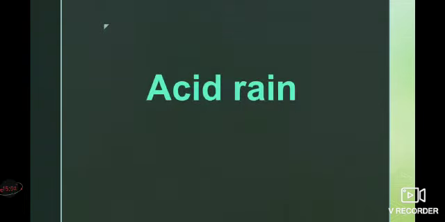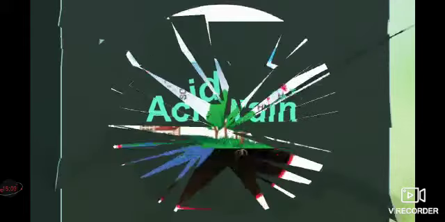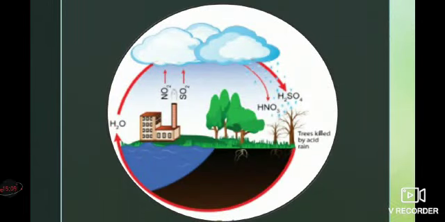Next we will discuss acid rain. Factories burning fossil fuels and eruptions of volcanoes release pollutants such as the oxides of nitrogen and sulfur, that is nitrogen dioxide, nitrous oxide, sulfur dioxide and sulfur trioxide, which dissolve in rainwater and form sulfuric and nitric acid.